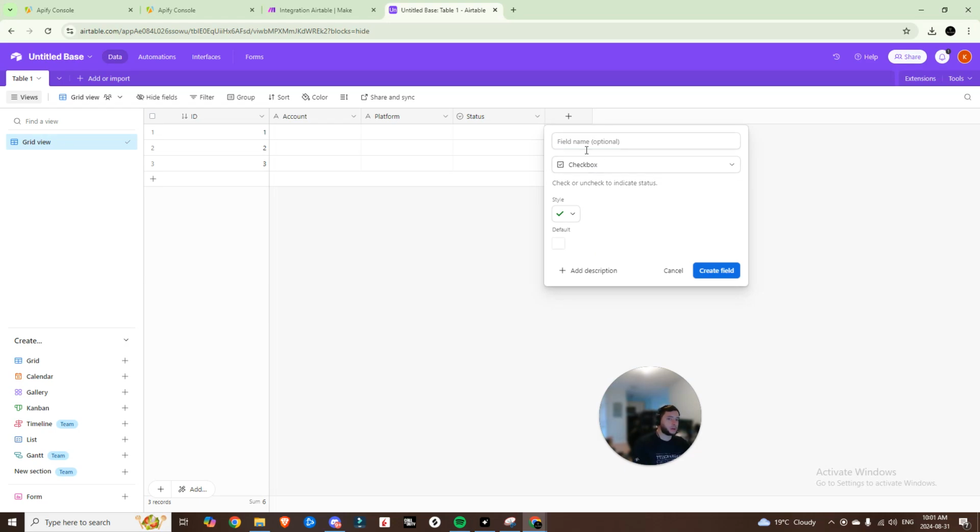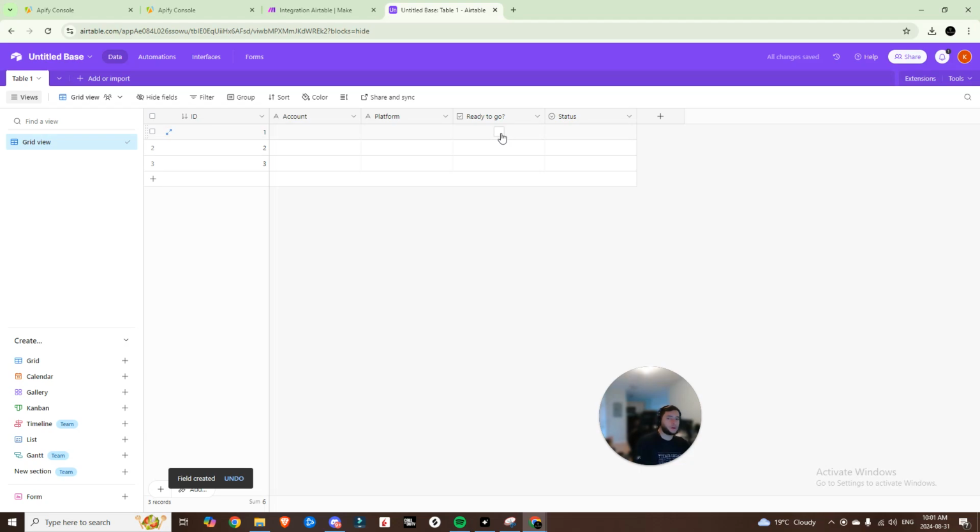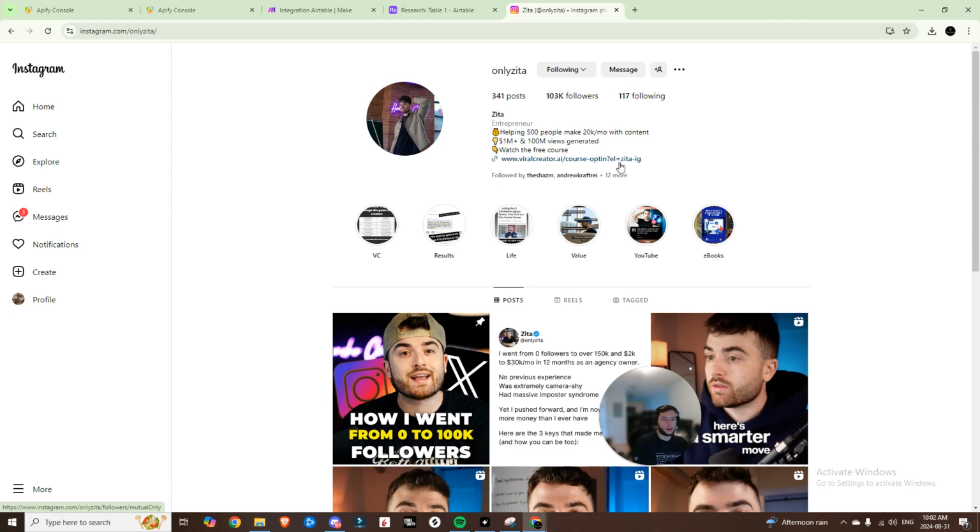And we'll add in another field to run it. So we'll add in a checkbox and we'll call this ready to go. So when you're ready to go, you'll hit this, it'll run this automation and, ideally, output data on that account. So I'm just going to rename this grid to research. There's this one guy that I'd like to scrape. His name's Only Zeta, makes some really good content.